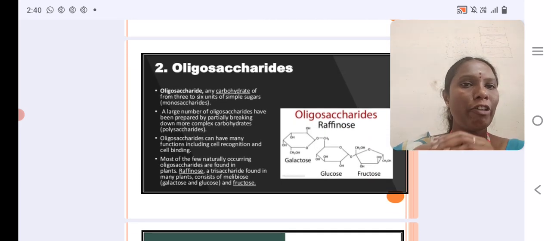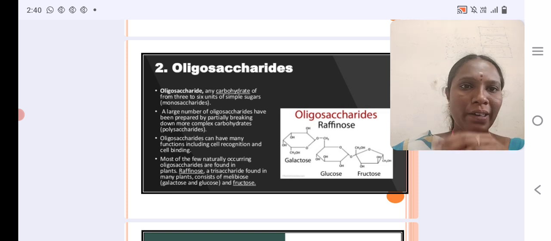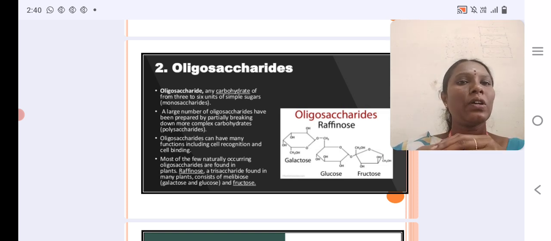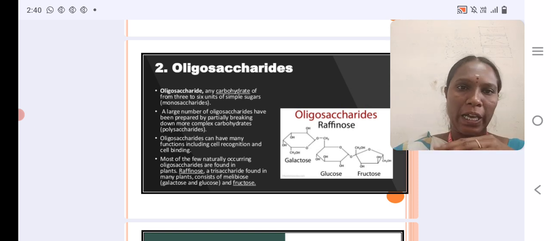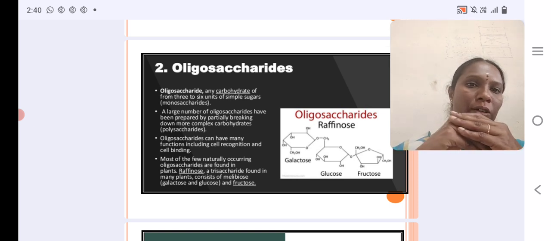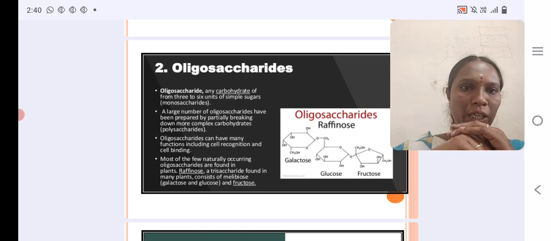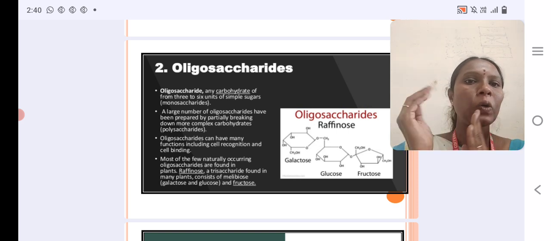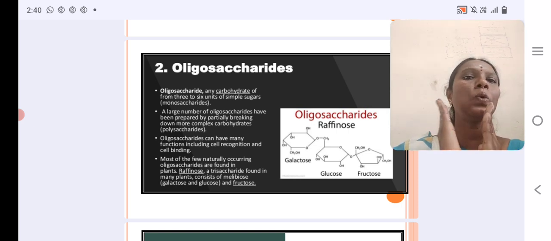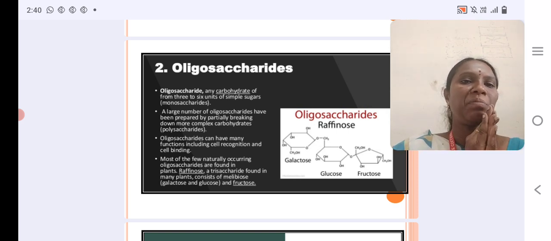Second type is oligosaccharides. Oligosaccharides are carbohydrates formed from 3 to 6 units of simple sugar monosaccharides. A large number of oligosaccharides can be obtained by partially breaking down more complex carbohydrates, that means polysaccharides.